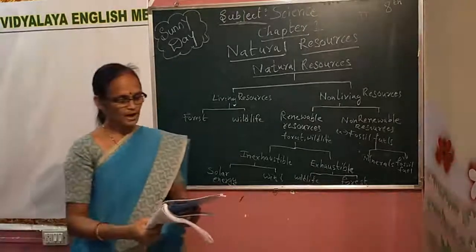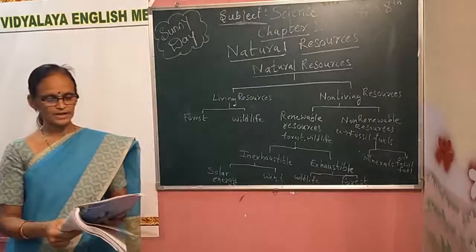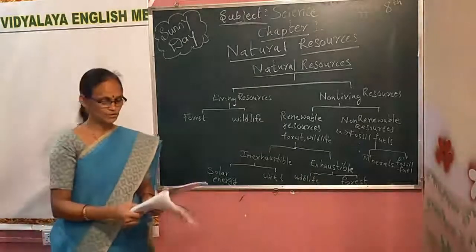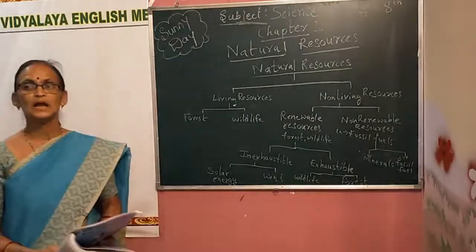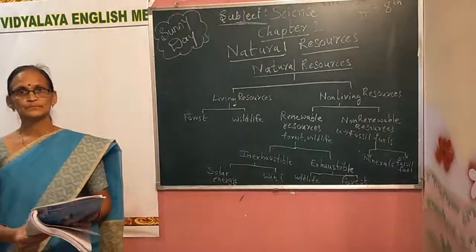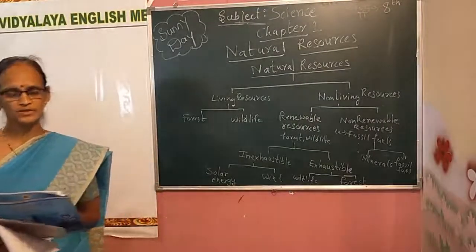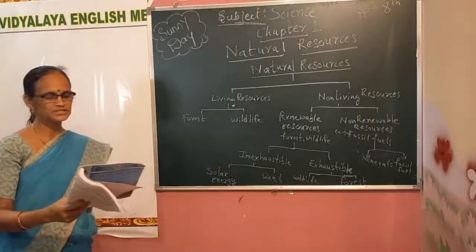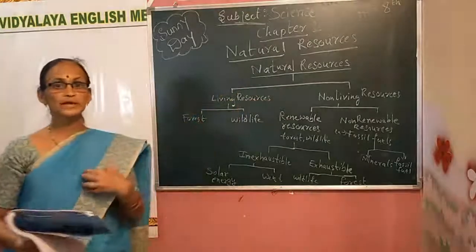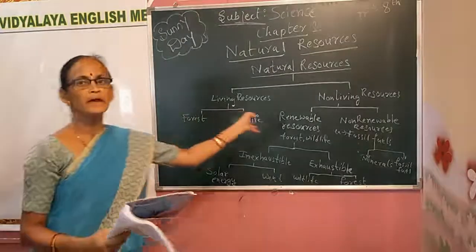We see many various kinds of living and non-living things around us. Things that occur in nature and that are useful to us are called natural resources. So the living things and the non-living things which are there in nature and which are used are called the natural resources. Many of these natural resources are essential for our survival. Some of them are used for satisfying our needs. These natural resources are necessary for our survival. If we are to stay alive, we need all of these.